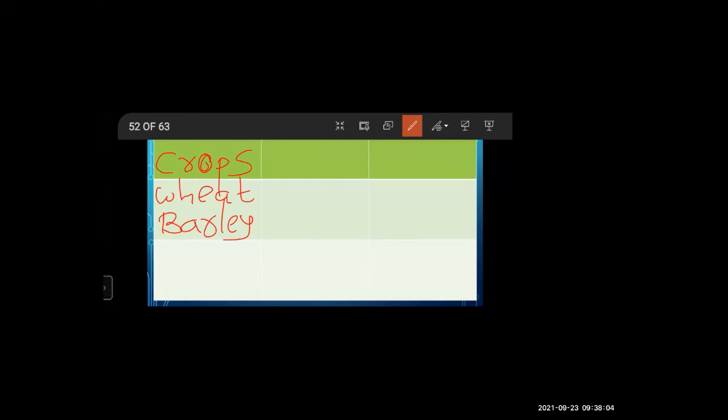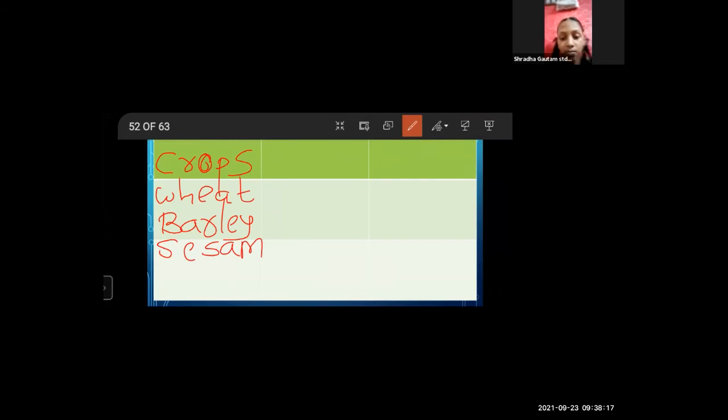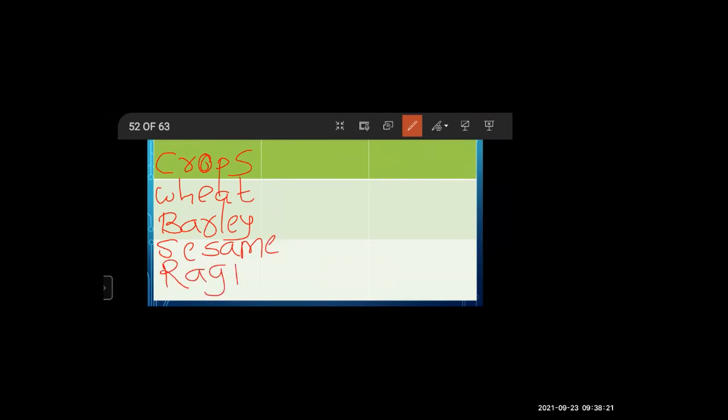It was barley. And what was grown on large scale in Gujarat? Wheat, barley, and sesame. Yes, rice, yes, sesame. Then there was ragi. That is ragi. Okay. So these crops were grown on a large scale.